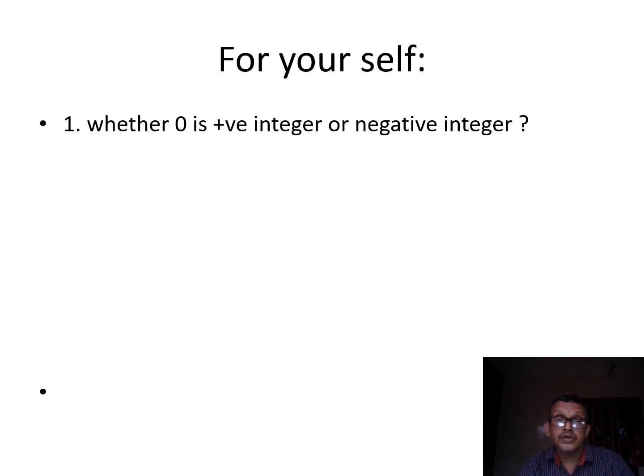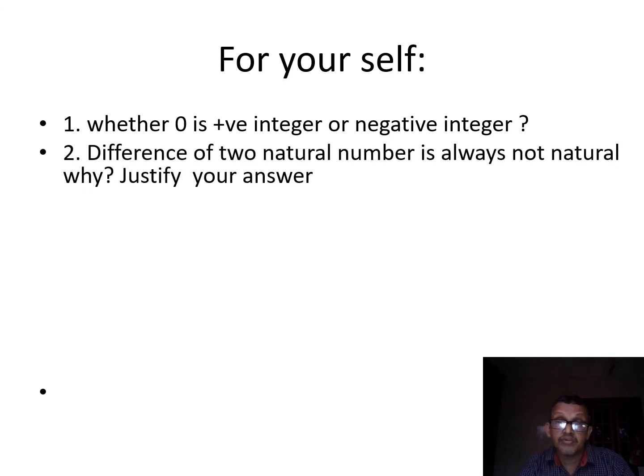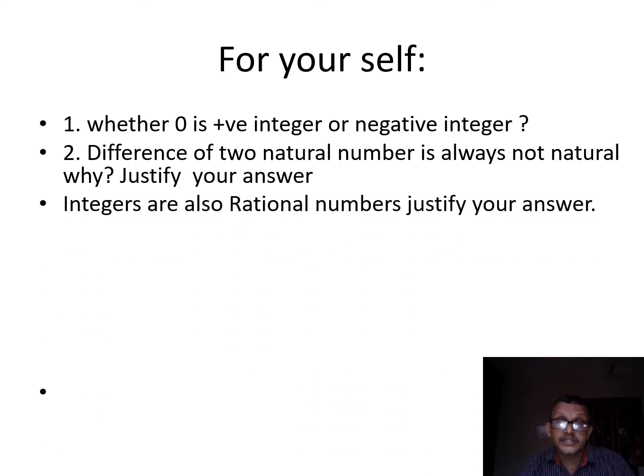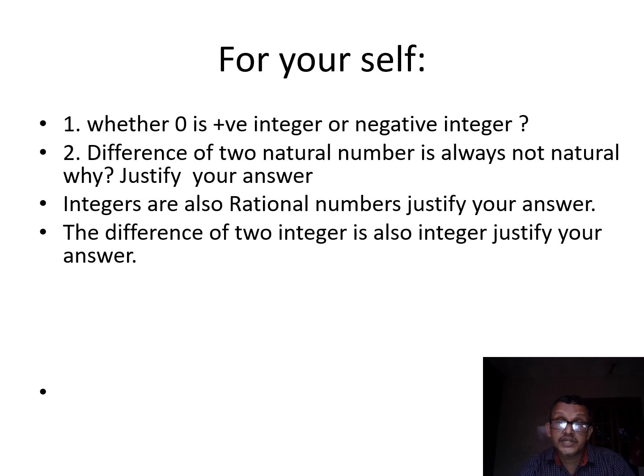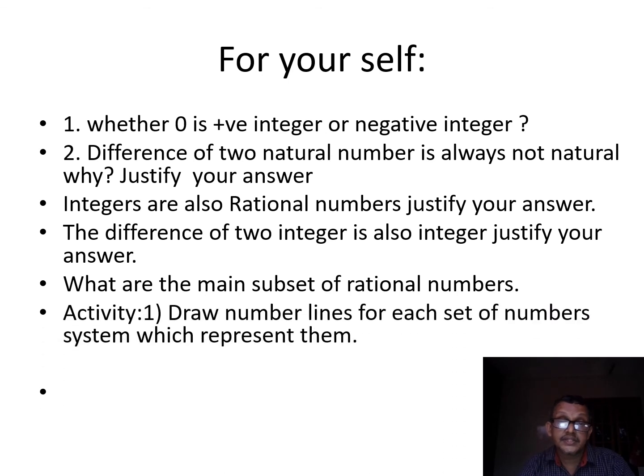So for yourself, answer whether 0 is a positive integer or a negative integer. Take this as an activity. The difference of two natural numbers is always not natural. Justify your answer. Integers are also rational numbers. Justify your answer. The difference of two integers is also an integer. Justify your answer. What are the main subsets of rational numbers? I have given it in the figure. So go through that and try to give the answer.